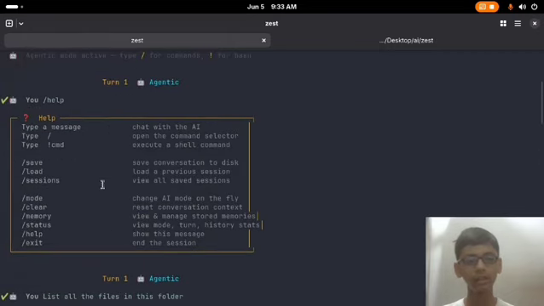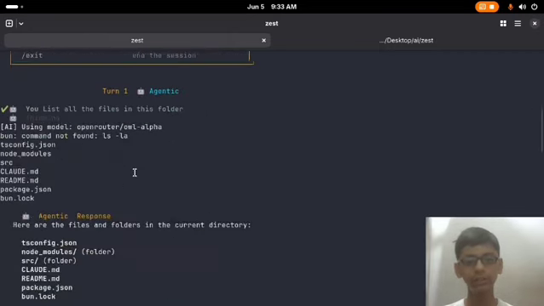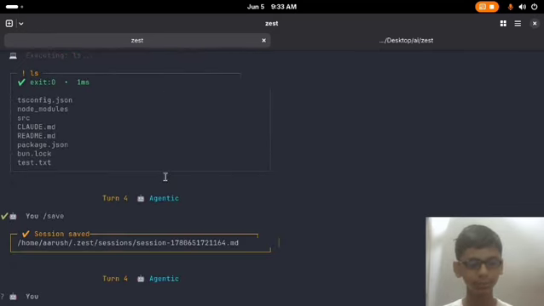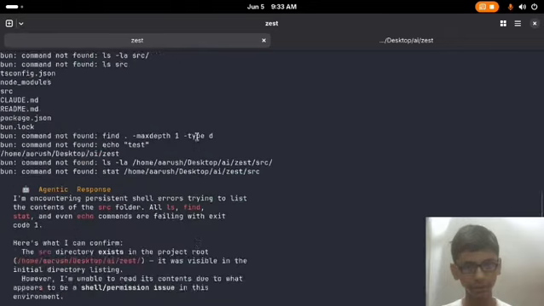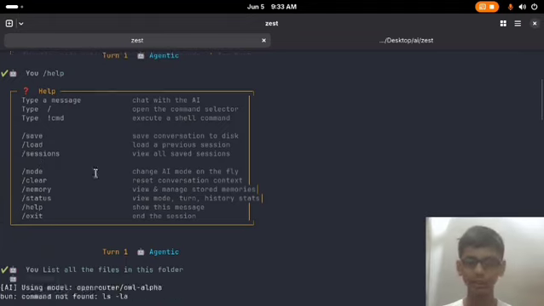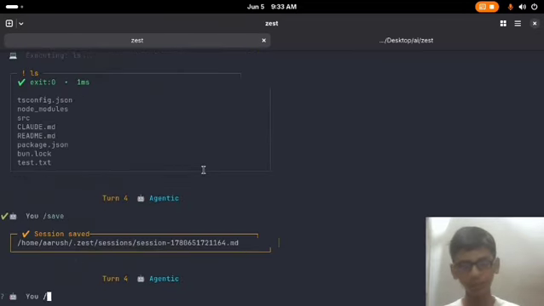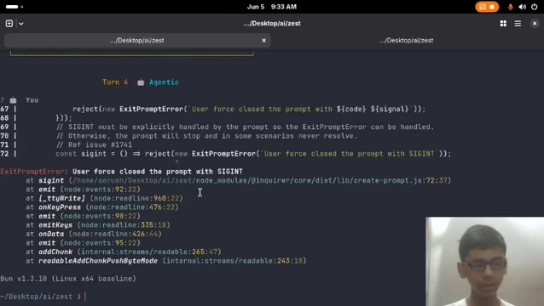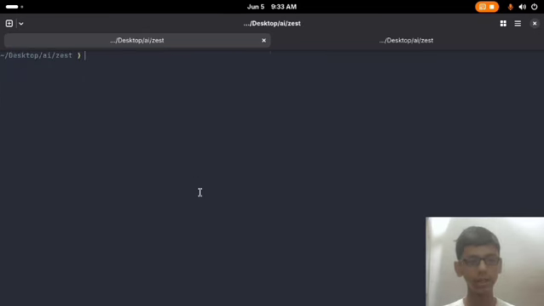After that, we have slash save. This will save your session. Let's just save it, and it is saved. After that, we have load to load a previous session, and then sessions. If I show you the sessions, here are two sessions. Let me just quit it and launch it again.